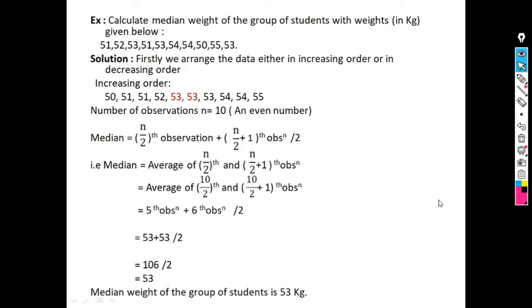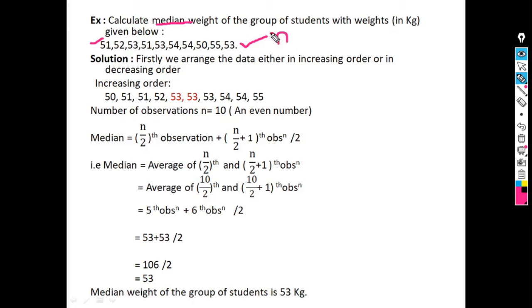Suppose the observations are even. Means suppose we take this example. Calculate the median weight of the group of students with weights in kg given below. Weights are given, so we have to calculate the median. Since the data is of individual type, we have to find the value of n, either it is odd or even.